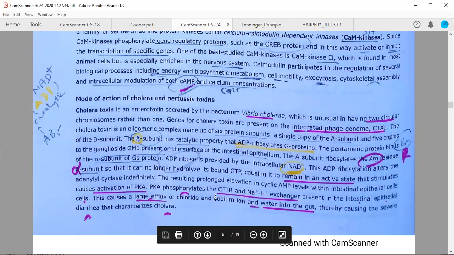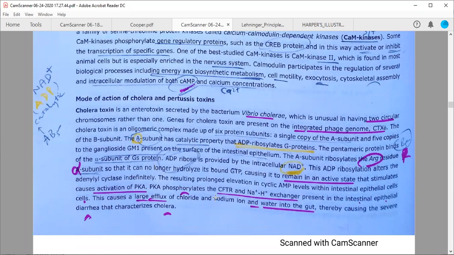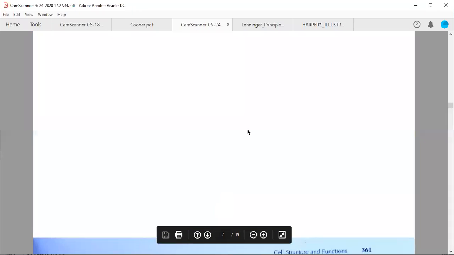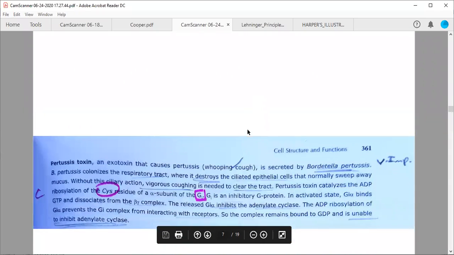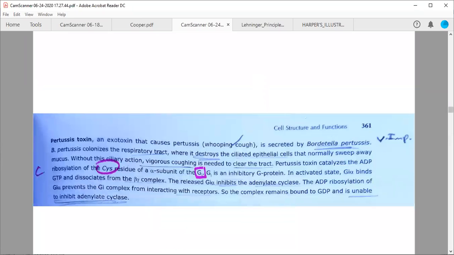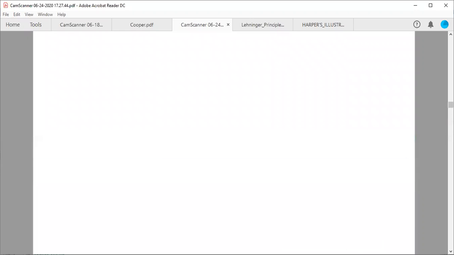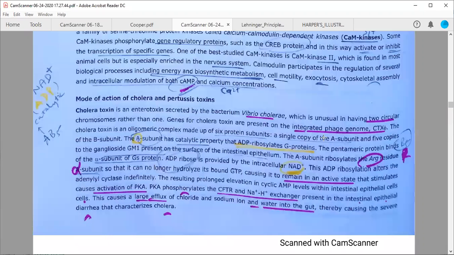One is the mode of action of cholera toxin, the other is the mode of action of pertussis toxin. Both toxins are important, and we need to understand the mechanism of how they work.